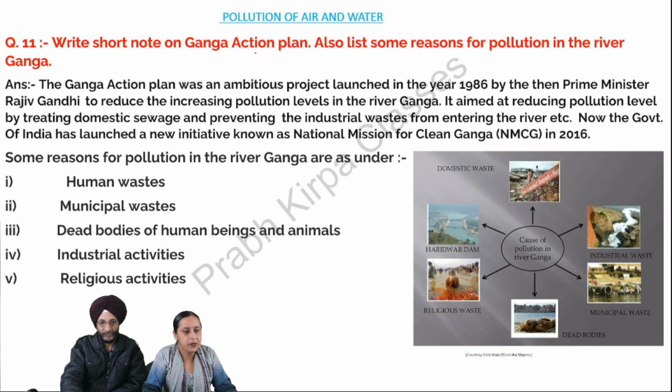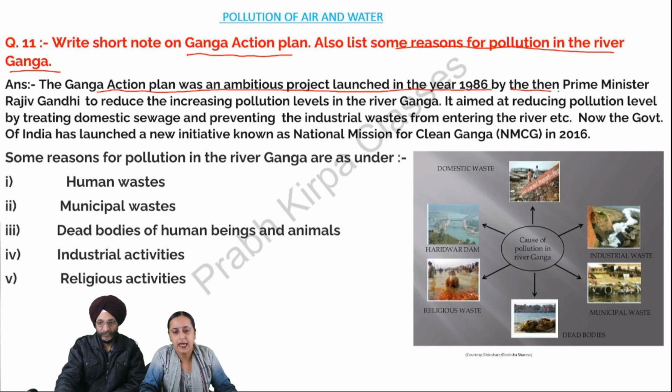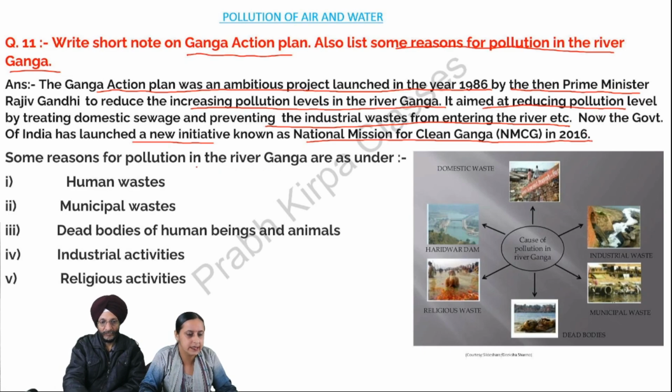Next, write short note on Ganga Action Plan. Also list some reasons for pollution in the river Ganga. Answer. The Ganga Action Plan was an ambitious project launched in the year 1986 by the then Prime Minister Rajiv Gandhi to reduce the increasing pollution levels in the river Ganga. It aimed at reducing pollution level by treating domestic sewage and preventing the industrial waste from entering the river, etc. Now, the government of India has launched a new initiative known as National Mission for Clean Ganga in 2016.